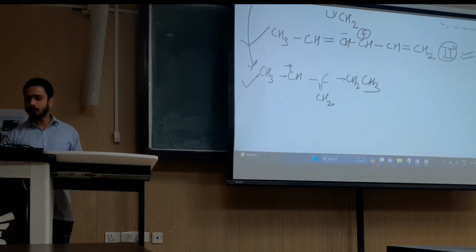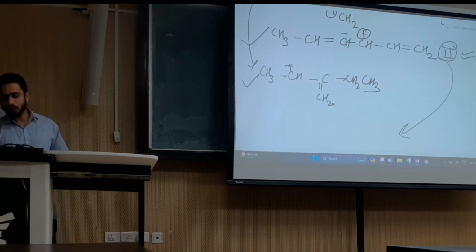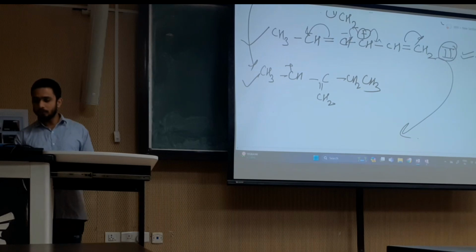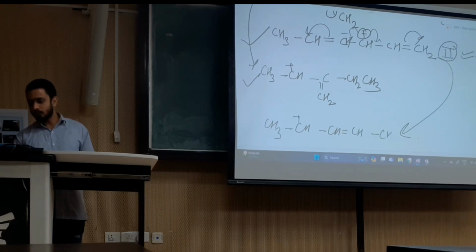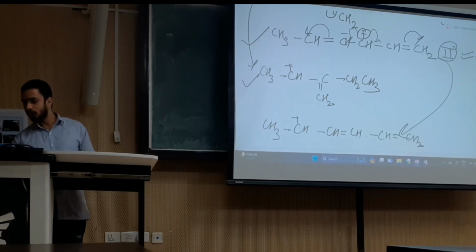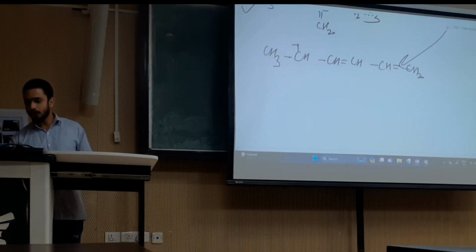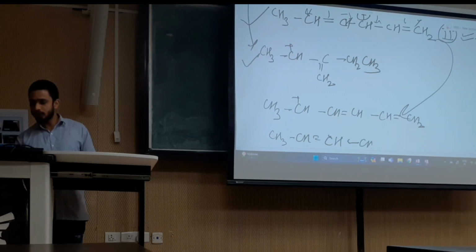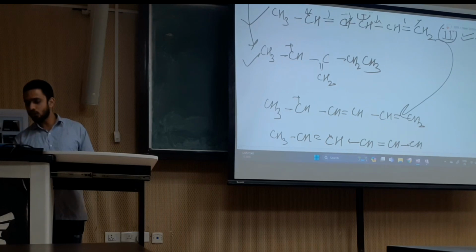But the second organic compound can do resonance in two places, from here and also here. When it does the resonance here, it forms a structure like this: CH3 CH plus CH double bond CH double bond CH2. And if it does the resonance here, the structure formed will be CH double bond C CH double bond CH CH2 plus.